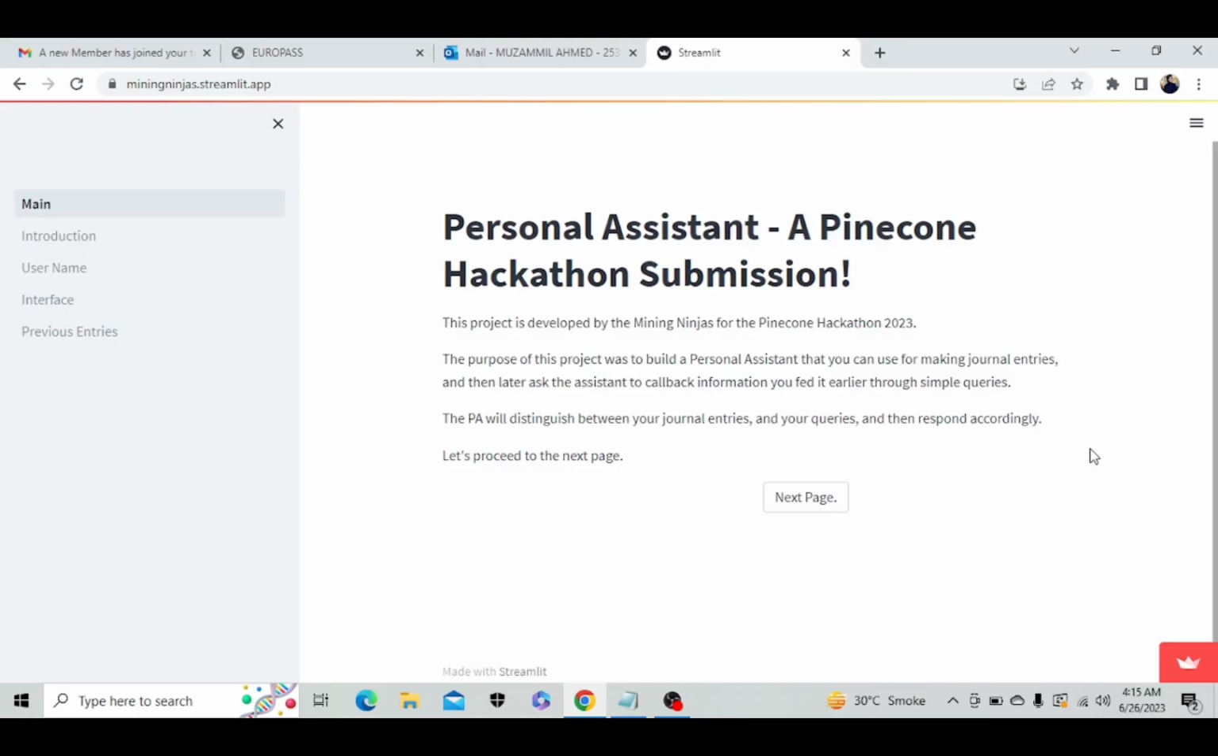So now we are moving forward with the demonstration of our personal assistant application. In order to access our application, we are using this link. Our application is also deployed, so you can access it anytime using this link of the Streamlit app. So this is basically the main page of our personal assistant application. Moving forward to the next page.